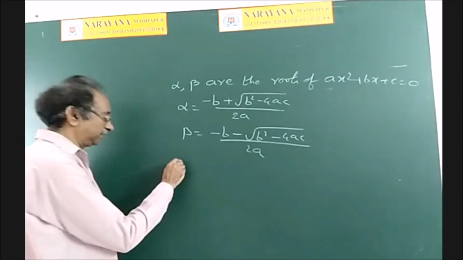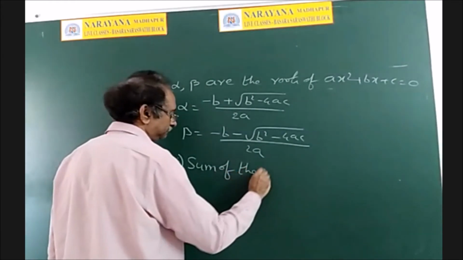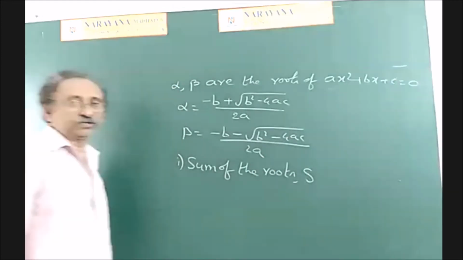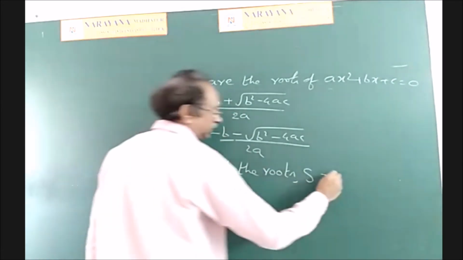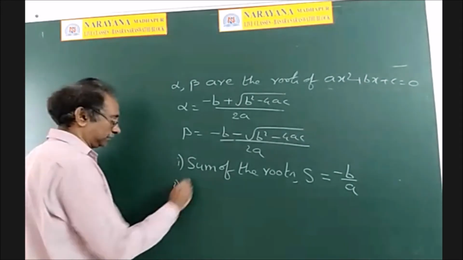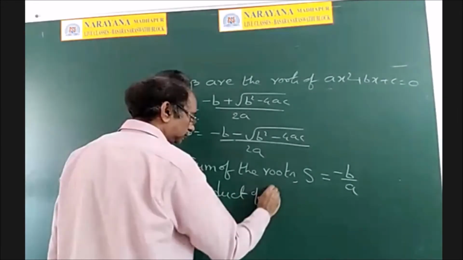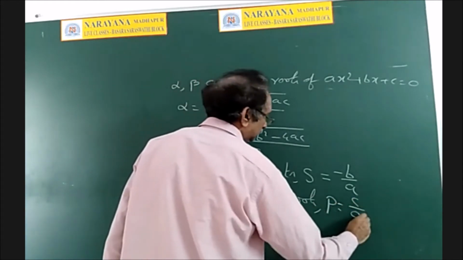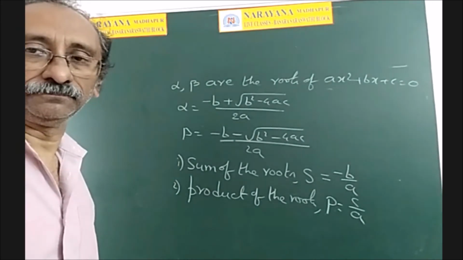And now some two standard formula. First one, sum of the roots. It is denoted by capital S. And what is the formula for this? If you add these two, you will get simply minus b by a. And second one, product of the roots, that is P is equal to c by a. So write down those two formula.